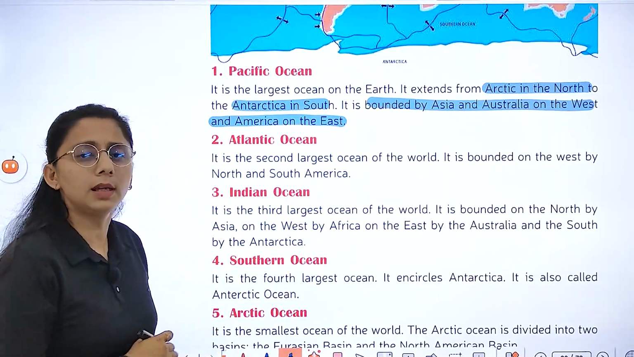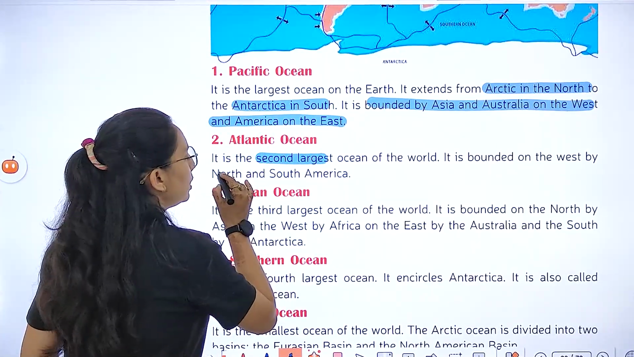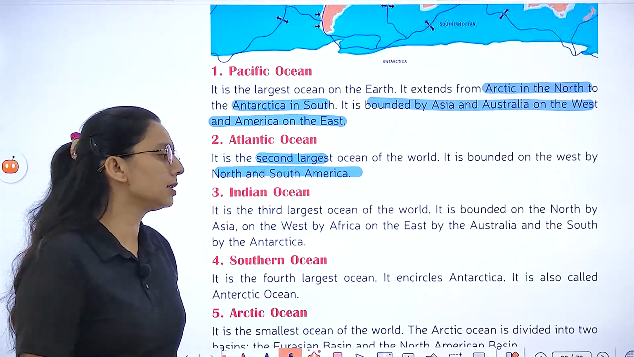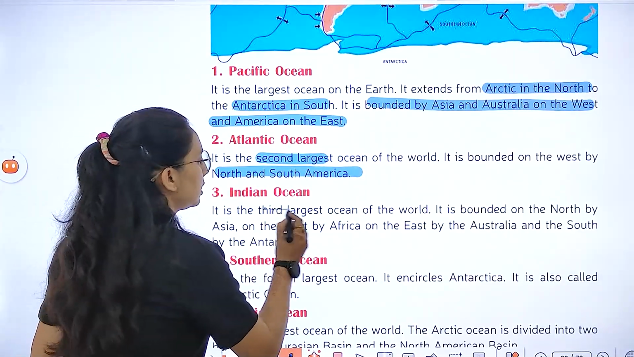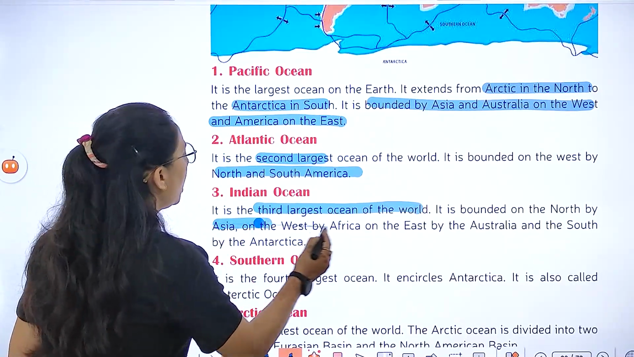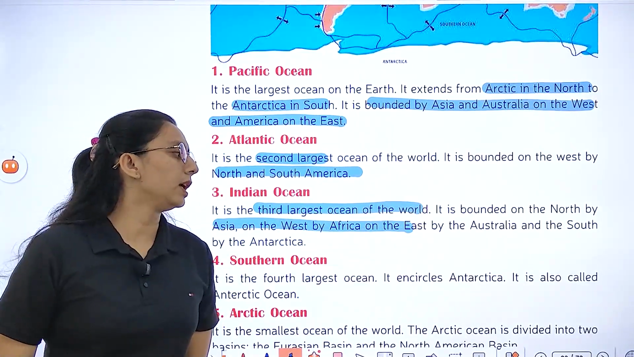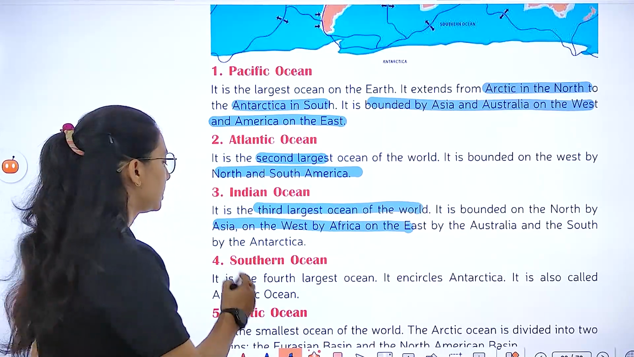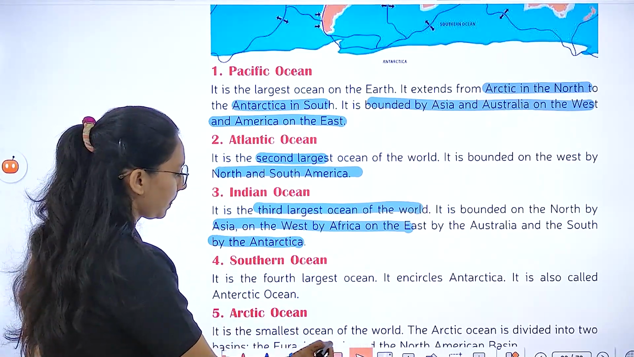Then we have the Atlantic, which is the second largest ocean, bounded by North and South America in the west. We have the Indian Ocean, which is the third largest ocean, and it is bounded on the north by Asia, on the west by Africa, on the east by Australia, and on the south by Antarctica.